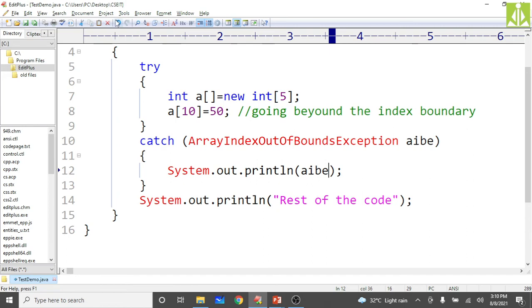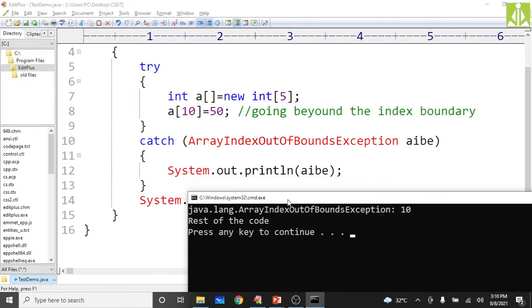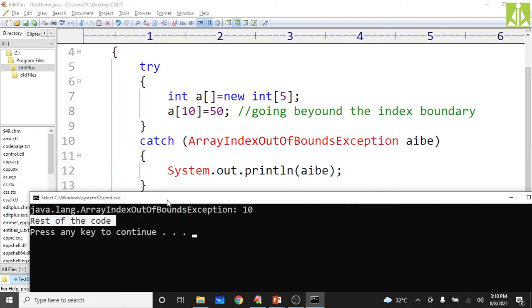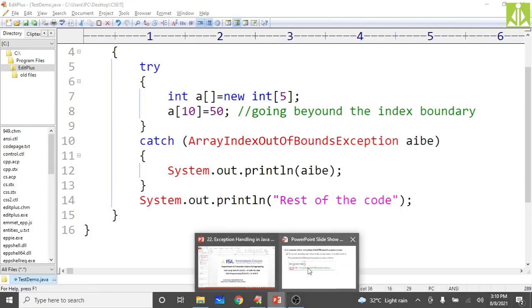So the next thing, compile the program. Program got compiled successfully, as you can see. Yes, next execute the program, run the program to check the output. Yes, see here, as we are accessing the 10th index value, that is beyond the index boundary of the array. So we got this error. Okay, array index out of bounds exception. And rest of the code is also executing, because we have handled this exception properly. Okay, hope you understood this one.